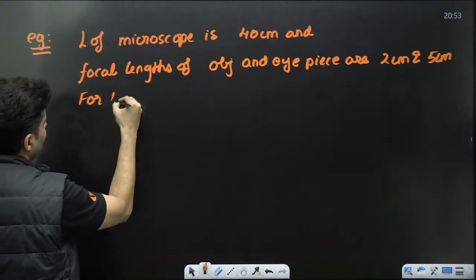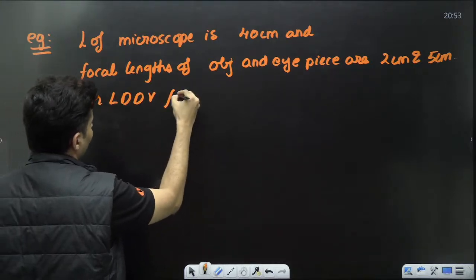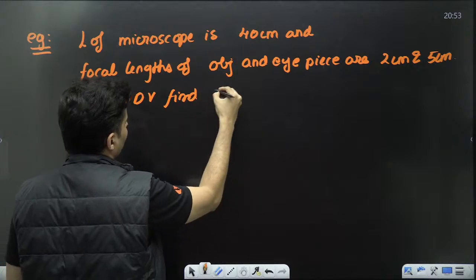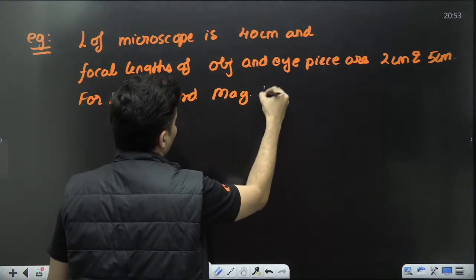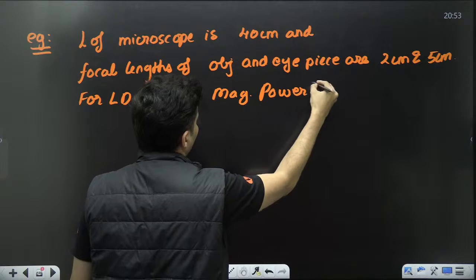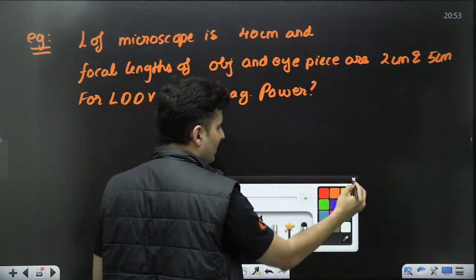For least distance of distinct vision, find the magnifying power. This is the question.